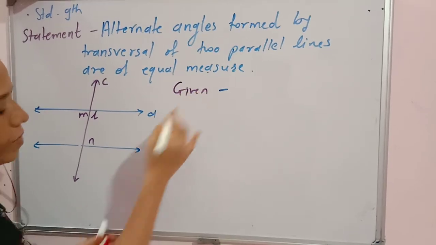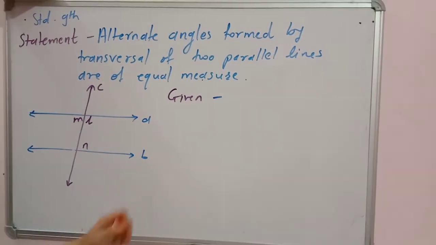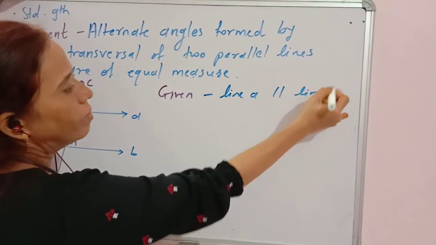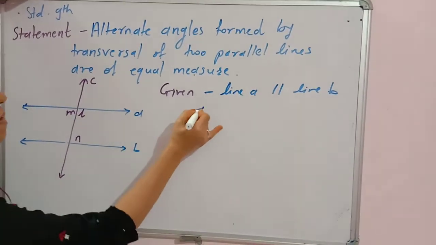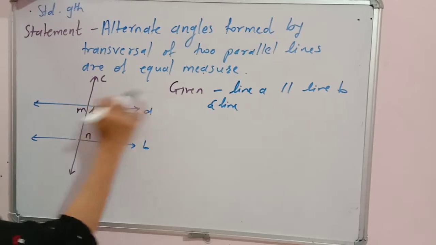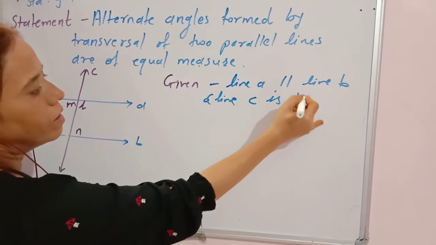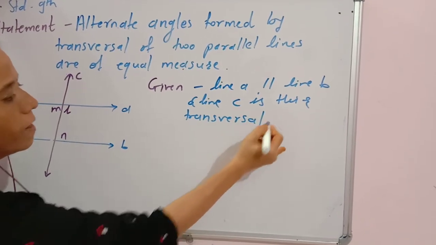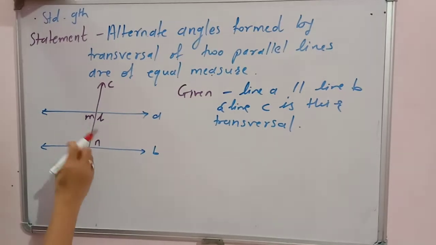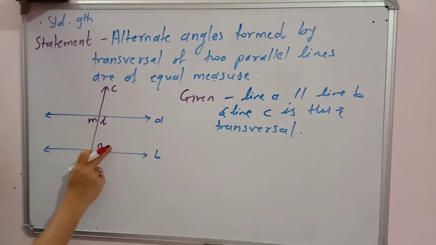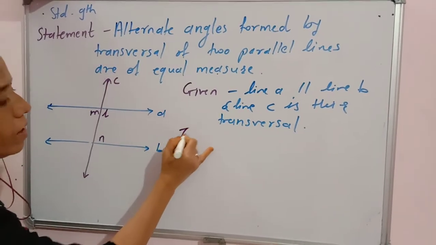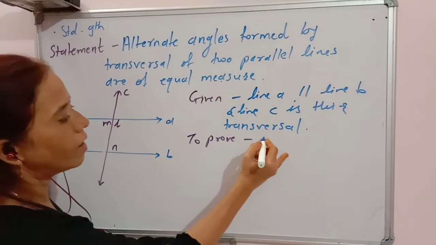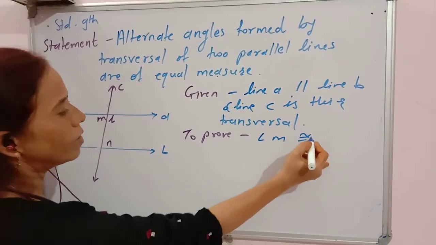So, what is given here? Line A and line B are parallel lines. Line A is parallel to line B. Okay, and line C is their transversal. And what we have to prove here is that the alternate angles, angle M is congruent to angle N. That we will write in prove, to prove. So, angle M is congruent to angle N.